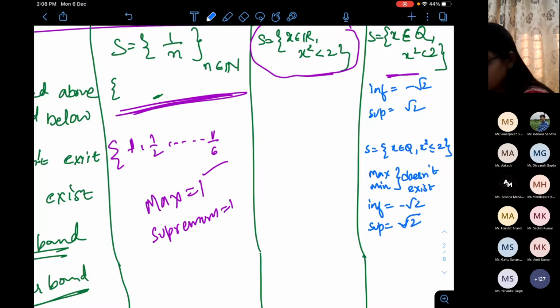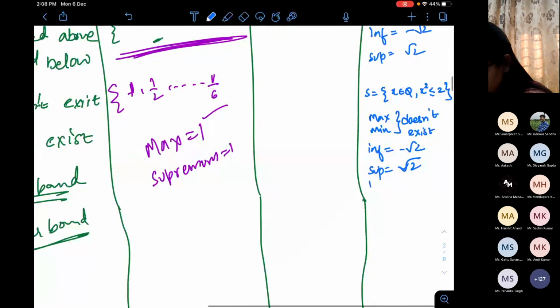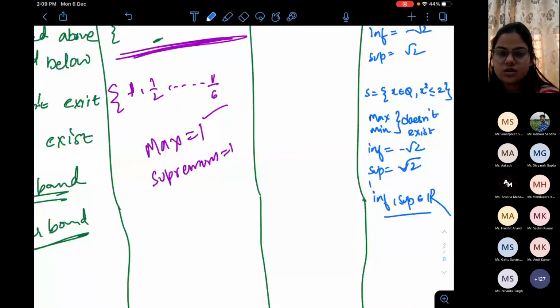The infimum and supremum should not belong to the set, that's the only thing we have to take care of. Got the difference?